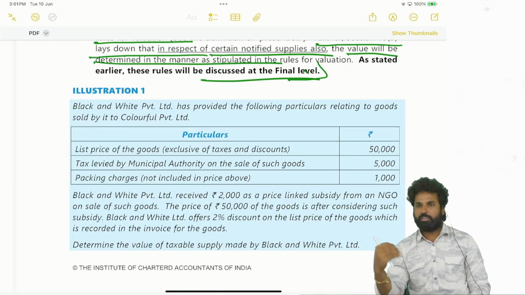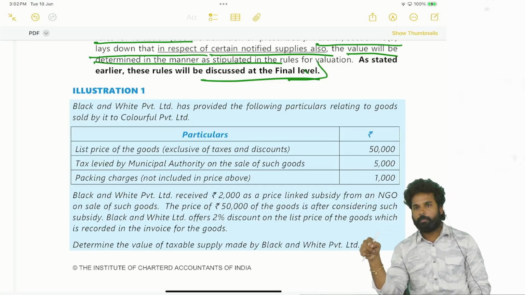What shall be excluded? Discount shall be excluded. When shall the discount be excluded? Discounts issued at the time of supply or before the time of supply will be excluded. Discounts issued post supply will be excluded provided 3 conditions are satisfied. One is an agreement shall be there. That means the discount shall be there in the terms and conditions at the time of supply.